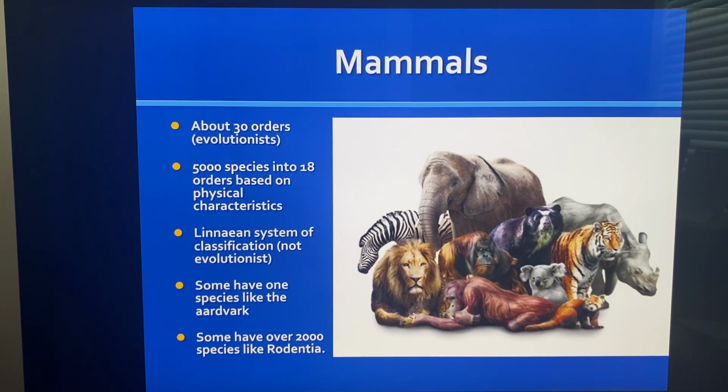Basically Carolus Linnaeus, he put all the animals together in their different characteristics. So some have just one species like the aardvark, and some have over 2,000 species like Rodentia. So some have just one species like the aardvark, and some have up to 2,000 species in their categories. So we're going to begin. We're going to start talking about mammals.